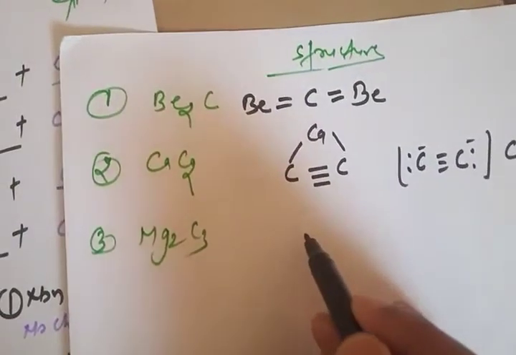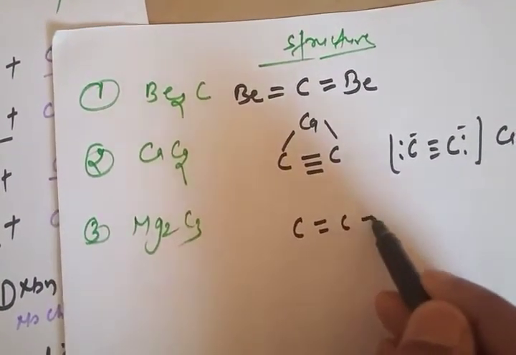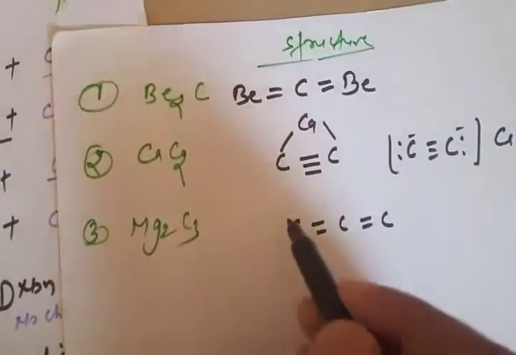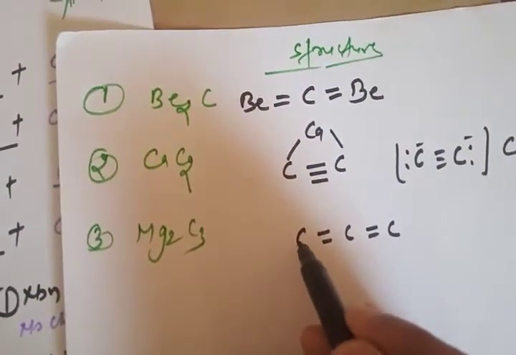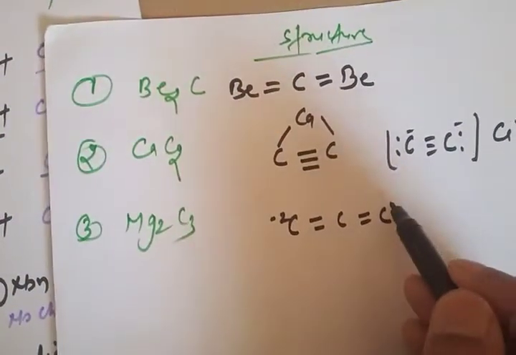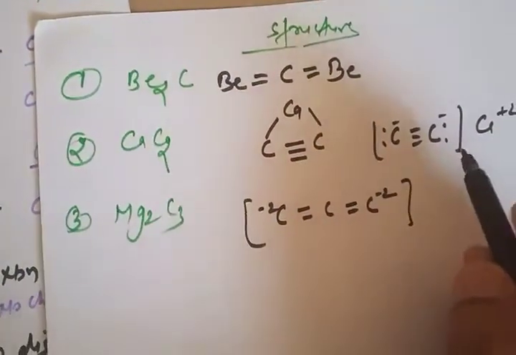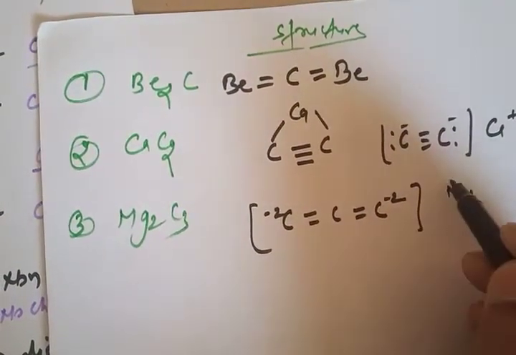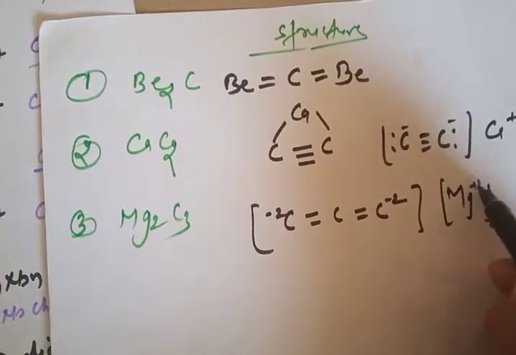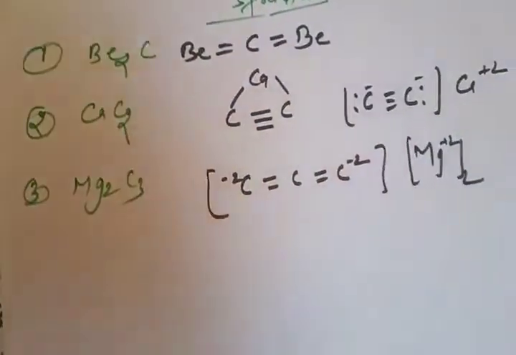So carbon is double bonded with carbon, carbon double bonded with carbon. So this is -2, and this is -2, and this will give you magnesium twice with +2 charge. So +2 will be balanced by these two.